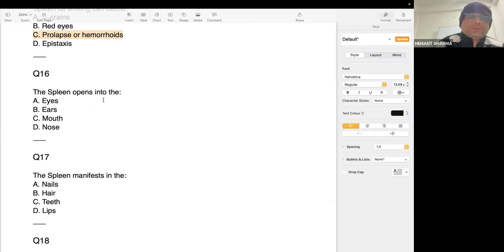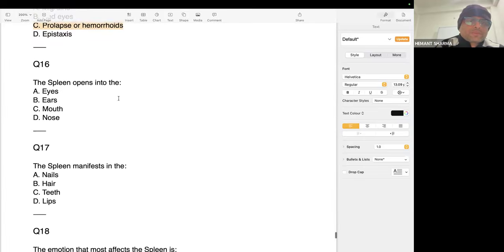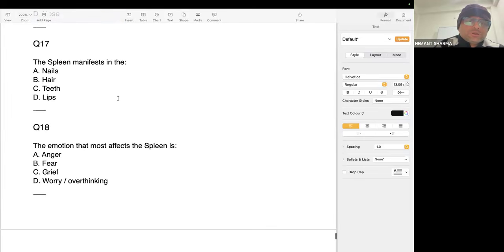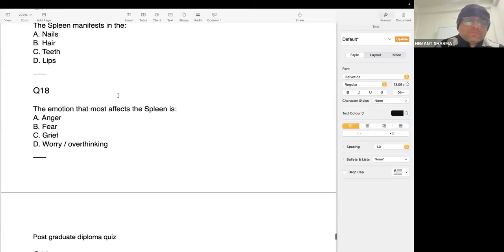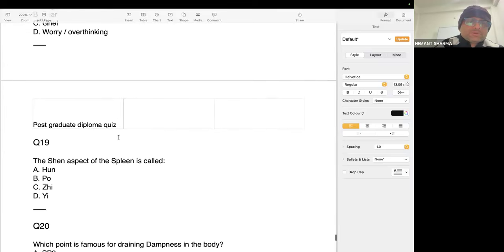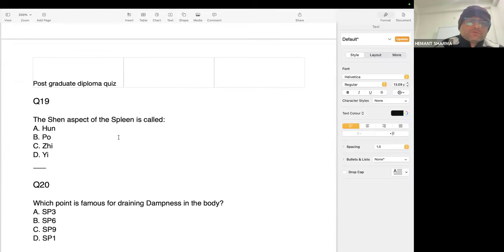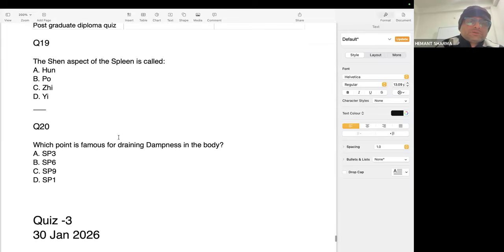Question number 16. Spleen opens into the mouth. Mouth. Okay. Then question number 17. The spleen manifests in the lips. Question number 18. The emotion that most affects the spleen is worry and overthinking. Question number 19. The Shen aspect of the spleen is called Yi. Question number 20.